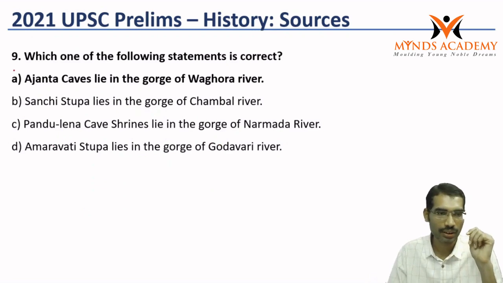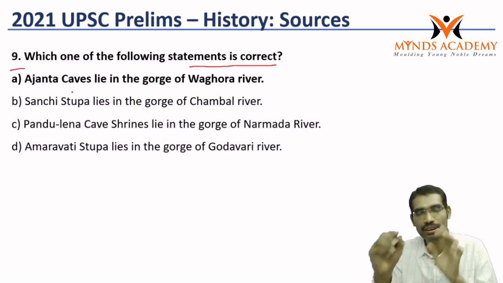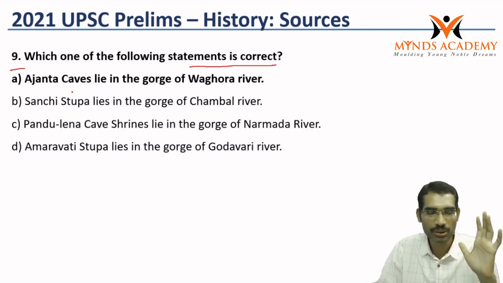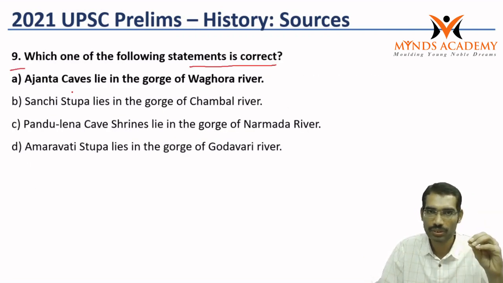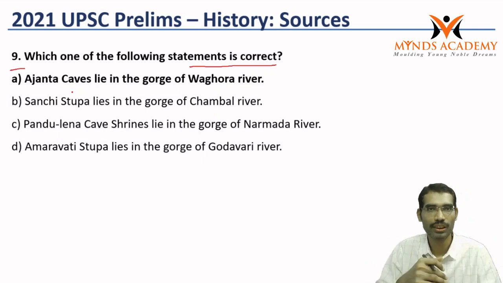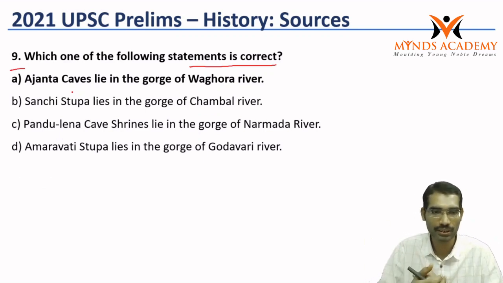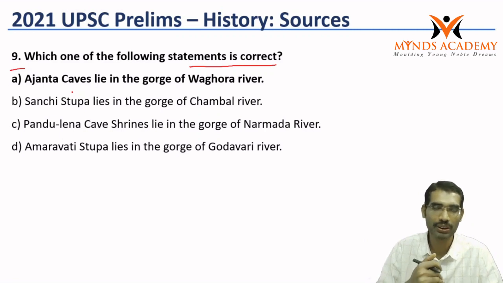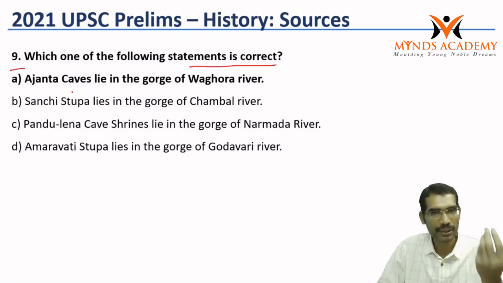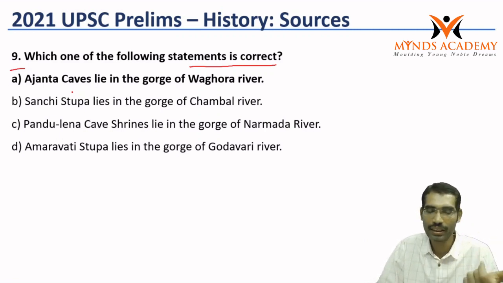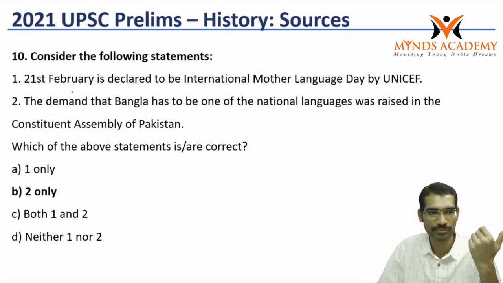Next one, 9th question. Which one of the following statements is correct? This question is also not mentioned in the basic books. Generally, some students Google for Ajanta caves. Those who read the Wikipedia page would have got to know about this particular river. Otherwise, in the basic books, this particular river and Ajanta caves combination is not available. So for those who read that Wikipedia page it becomes easy. For those who do not read, it becomes a difficult question.